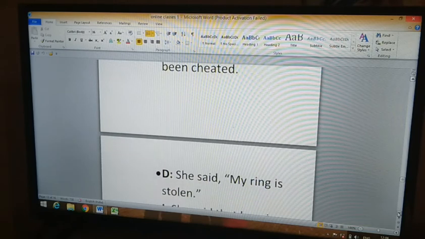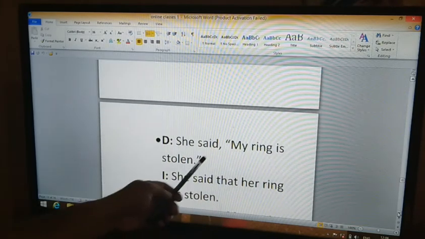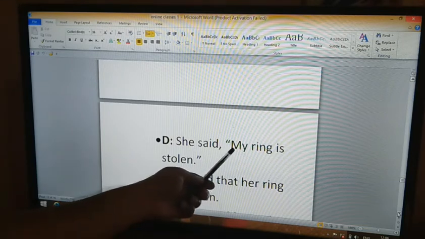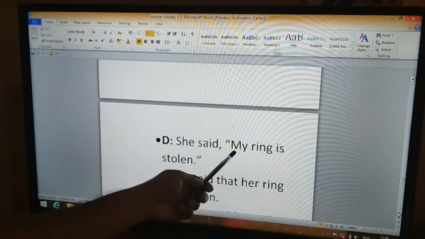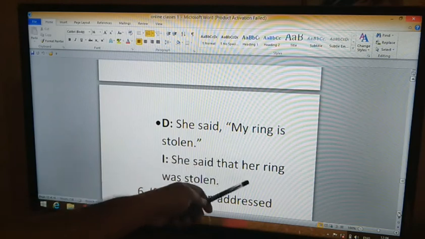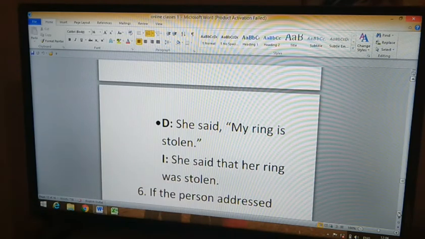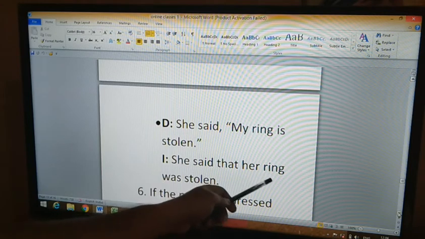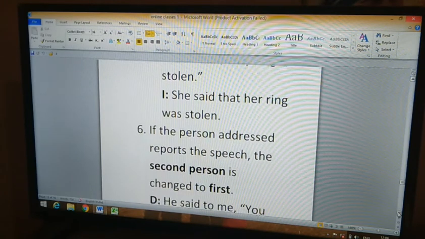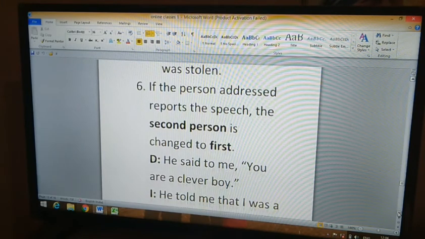And the next example is, she said, "My ring is stolen." So this is a possessive one. So she said that my changed to her. Okay, first person possessive changes to third person possessive. So she said my ring is stolen changes to she said that her ring was stolen. So this was the fifth rule, and we have seen it with enough examples.